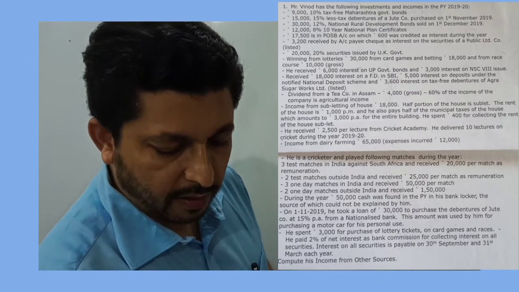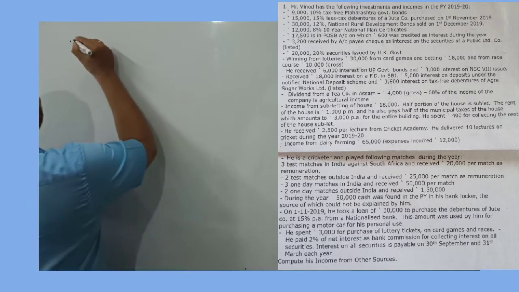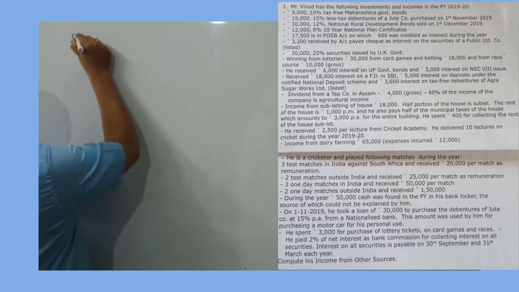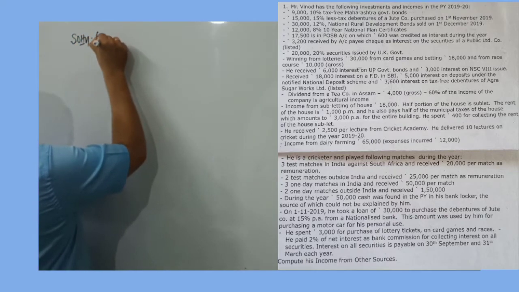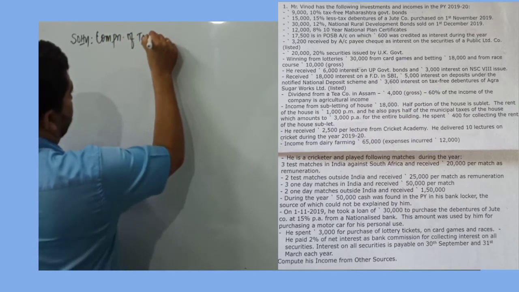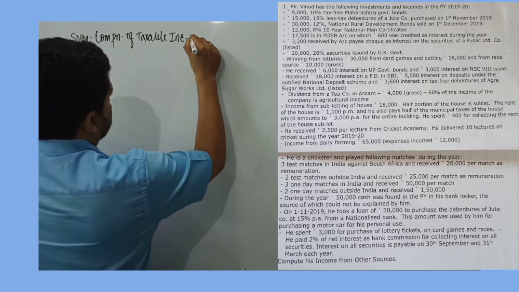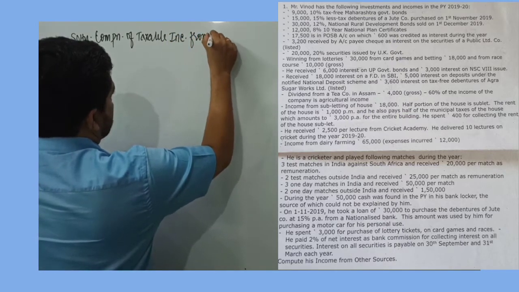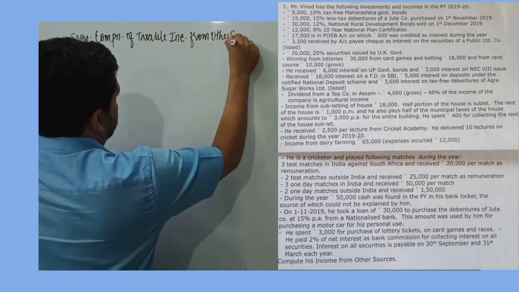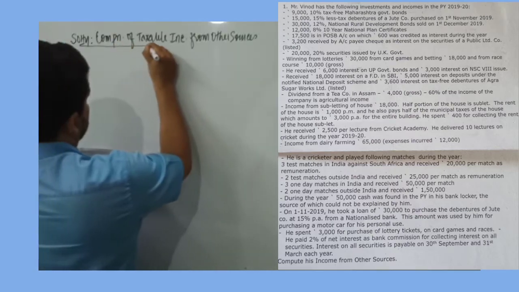So let's draw the format. I record over here the solution. I write computation of taxable income from other sources.